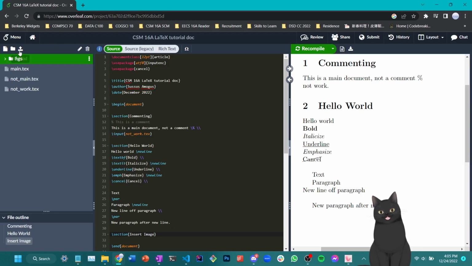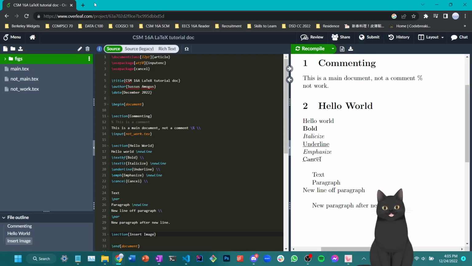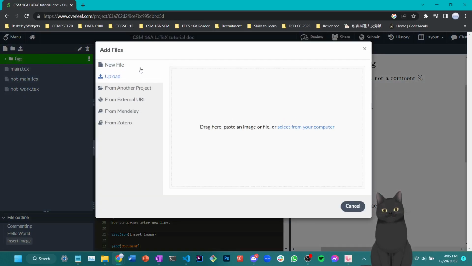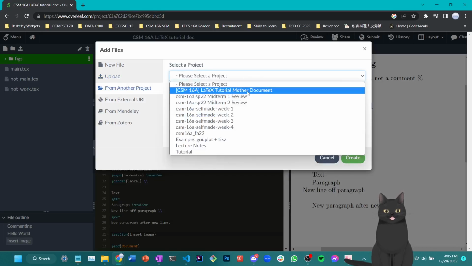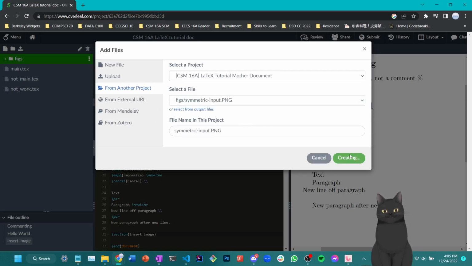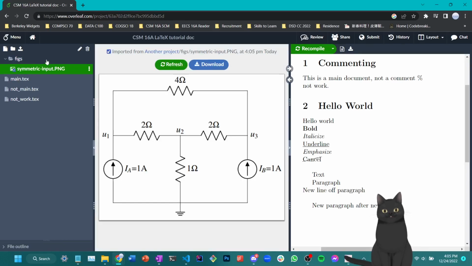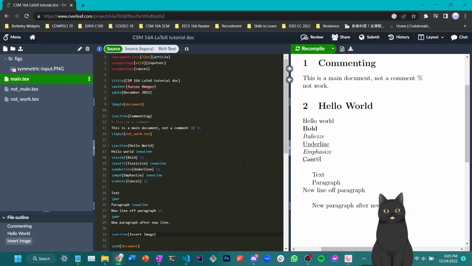Okay, so to first of all provide your Overleaf project an image, you can choose to upload an image, which you can select from your computer, but I am not going to show you my computer. So what I'm going to do is use another option called import from another project. So I'm going to select from my previous project some kind of image, such that I now have this image from a separate project that I can just directly use.